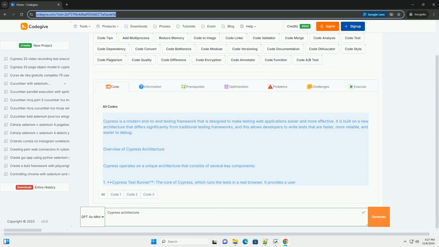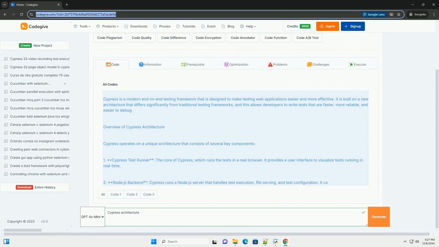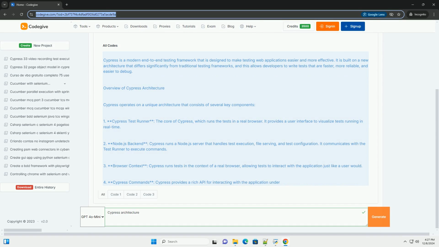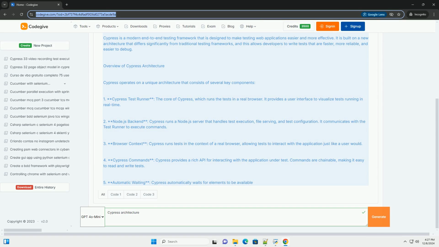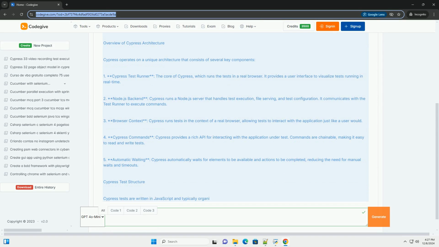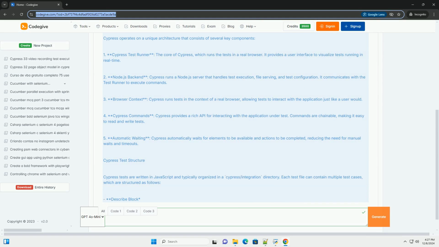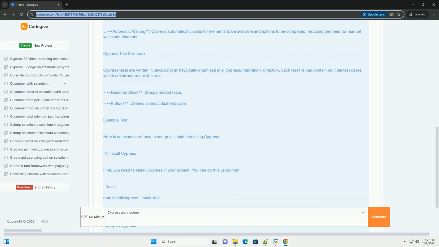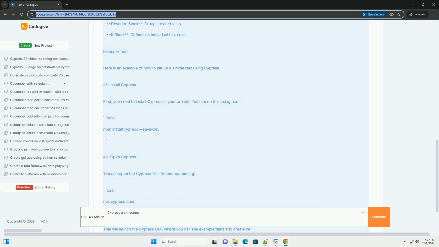Cypress is a modern end-to-end testing framework that is designed to make testing web applications easier and more effective. It is built on a new architecture that differs significantly from traditional testing frameworks, and this allows developers to write tests that are faster, more reliable, and easier to debug.